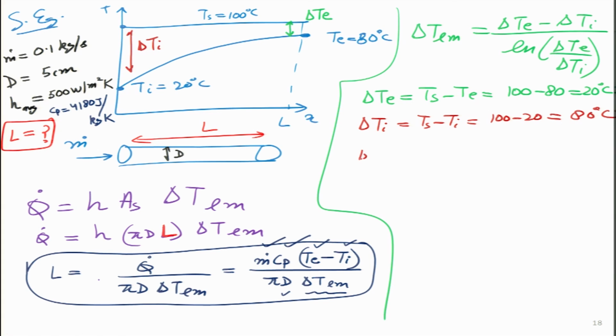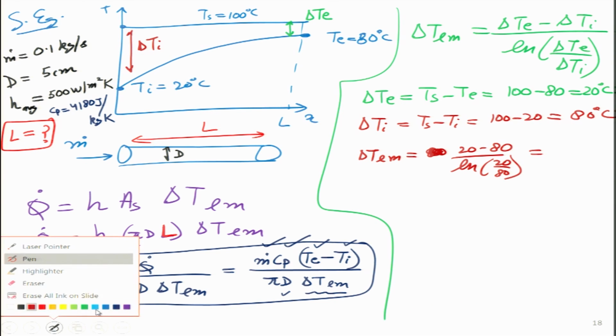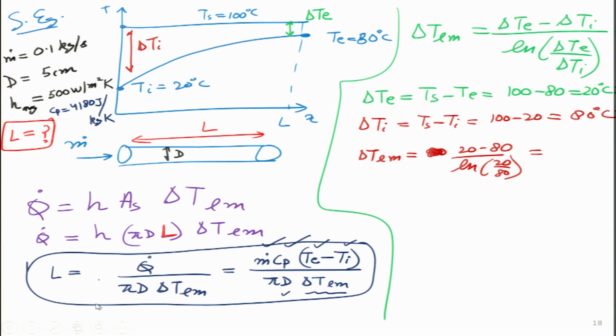These values I can plug in over there. So delta T_lm I get, 20 minus 80 divided by log of 20 by 80. So I think this thing is very easy to calculate if we have a calculator, and I think I did that calculation. It turns out to be 43 degrees centigrade.